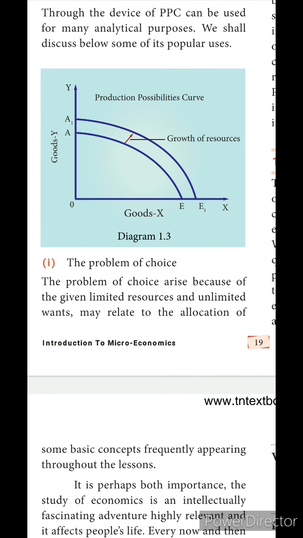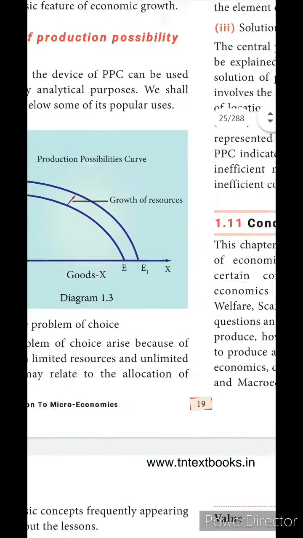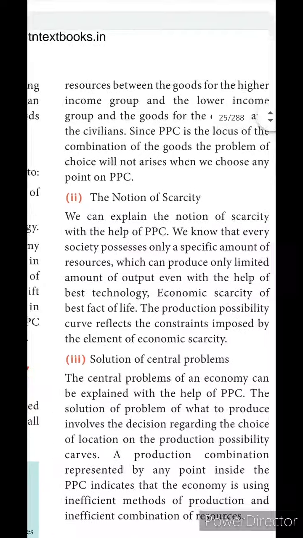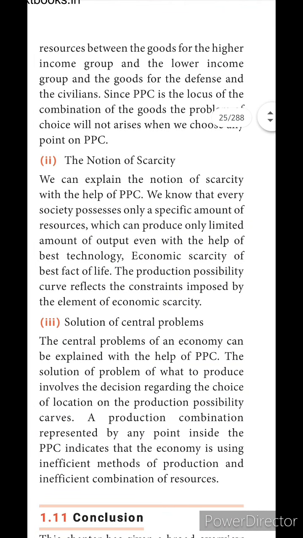The problem of choice, the notion of scarcity, solution of central problems. The problem of choice arises because of limited resources and unlimited wants. When we have only limited resources but unlimited wants, it may relate to the allocation of the resources between the goods for the higher income group and the